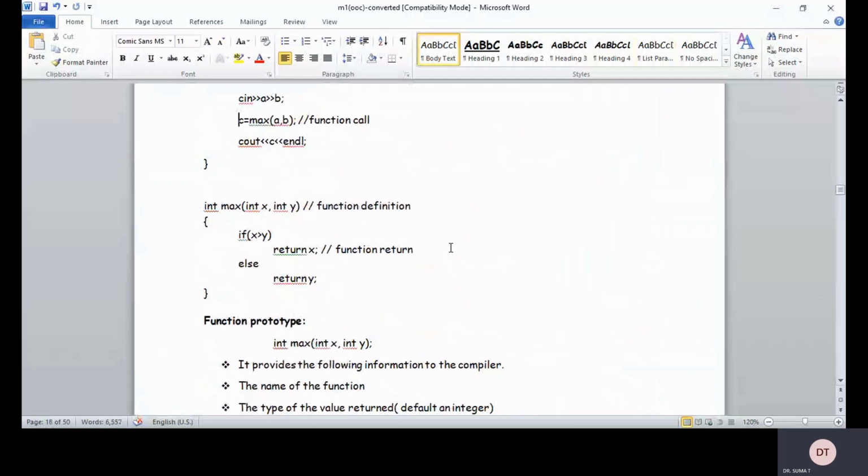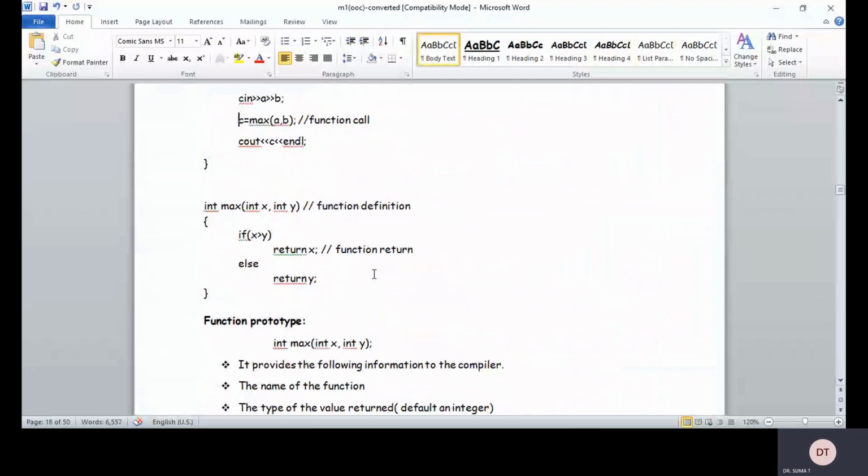Okay, that is about your function prototype. And one more very important thing you must remember is that your function declaration or the prototype ends with a semicolon, and your function definition does not end with a semicolon, right? And your function call also ends with a semicolon, except the function definition, which does not end with a semicolon. A semicolon indicates the end of the statement.